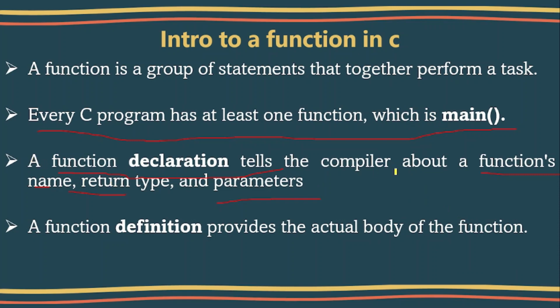Through parameters we pass values to the function to work on, and the return type is the resultant type which a function returns to the calling function. Name is the name of the function which you create. And ideally the function body provides the actual logic of the function.